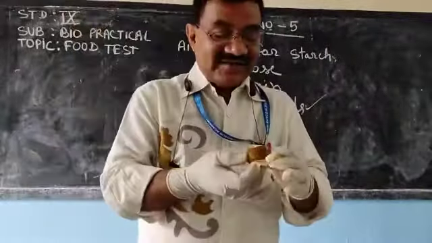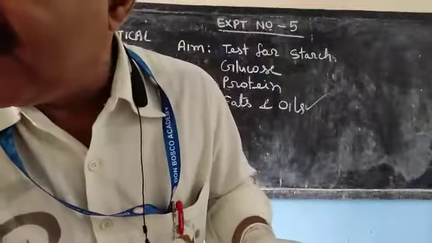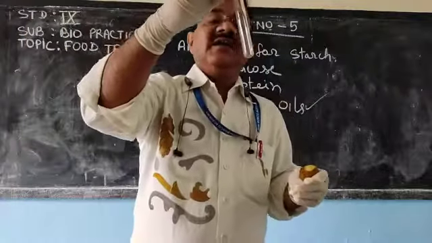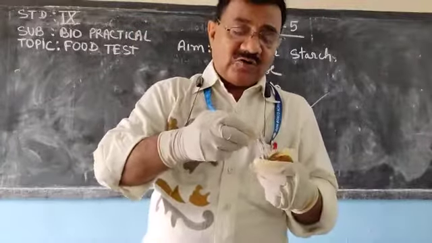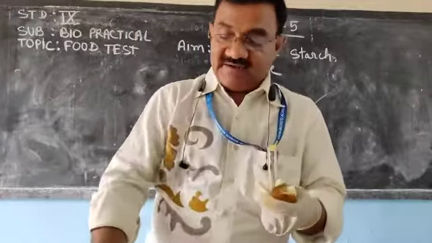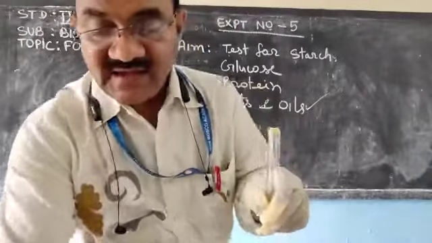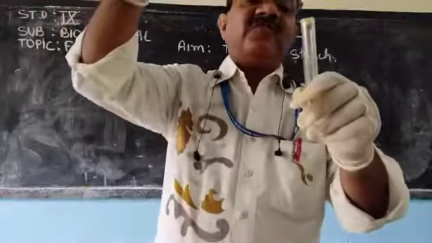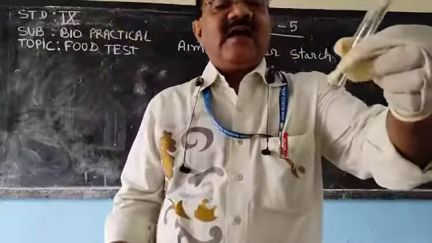A little bit of potato I will take and keep in a test tube. You can see the test tube here, and boiled smashed potato I have taken.